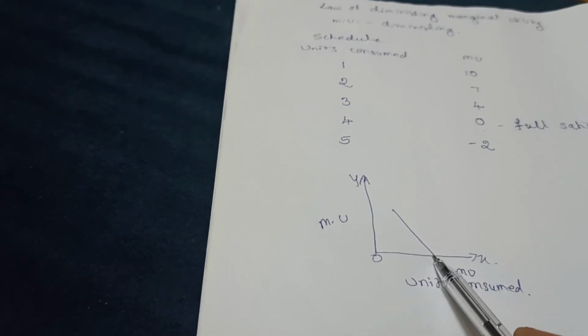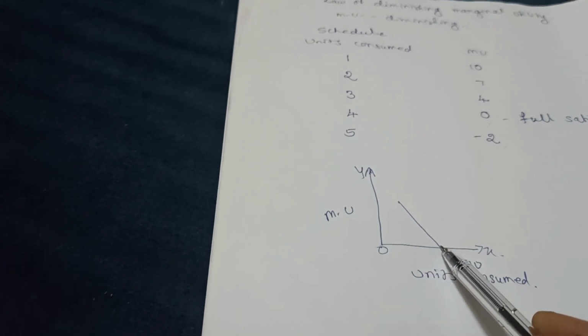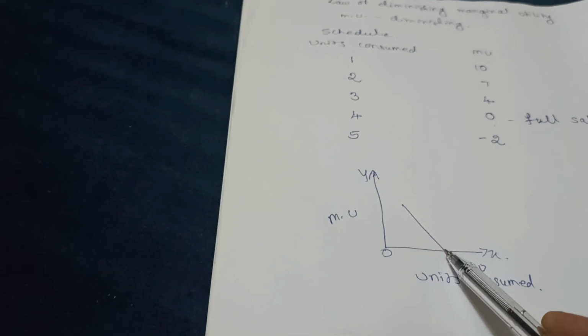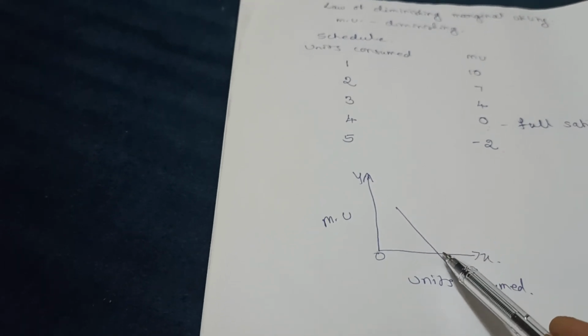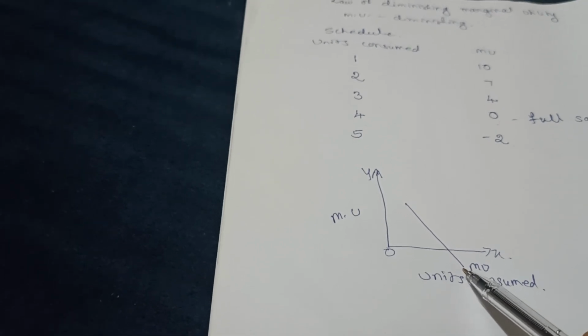The marginal utility curve cuts the x-axis. This is the stage of full satisfaction where the marginal utility is 0. And when the marginal utility curve comes below the x-axis, that is called negative utility, which occurs due to excess consumption.